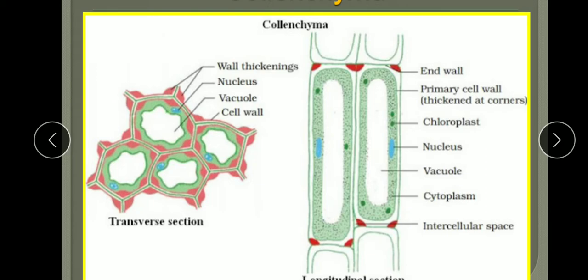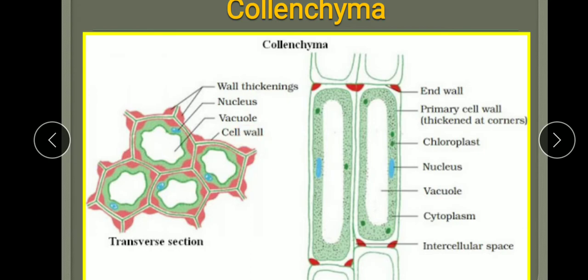Now the distribution. Where are they found? They are found beneath the epidermis in the stem and petiole, or the leaf stalk, the base of the leaf, of dicot plants, and it is usually absent in monocot plants. Functions: it is a supporting tissue, supporting the plant by providing tensile strength and flexibility. Due to the thickening of the cell wall, it provides tensile strength and rigidity to the plant.